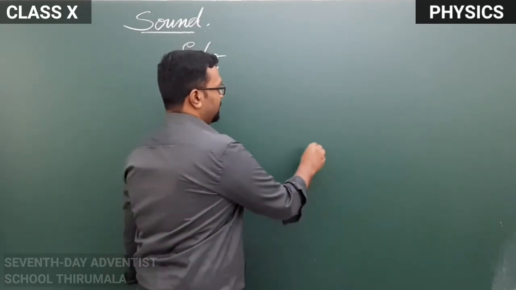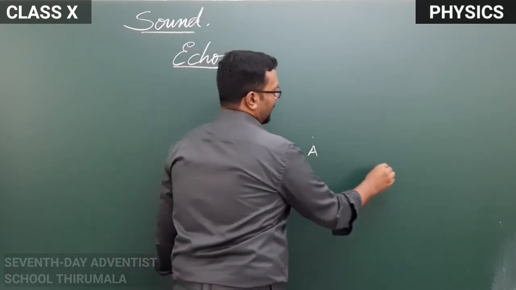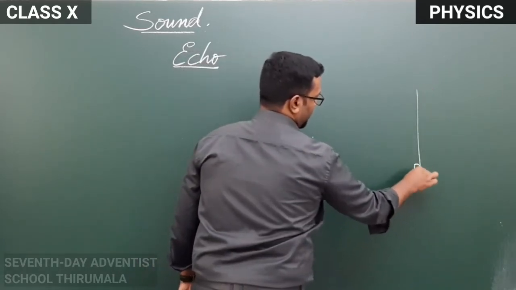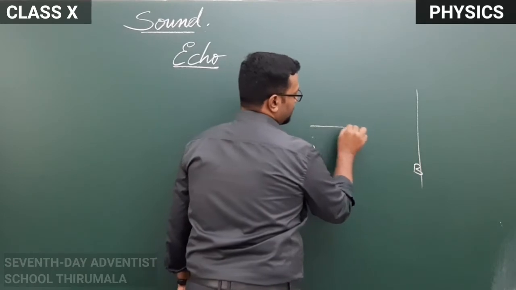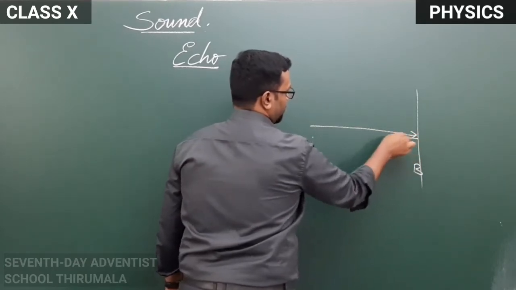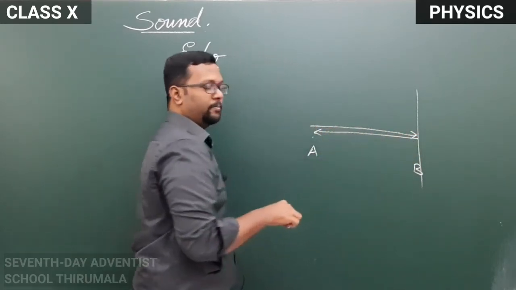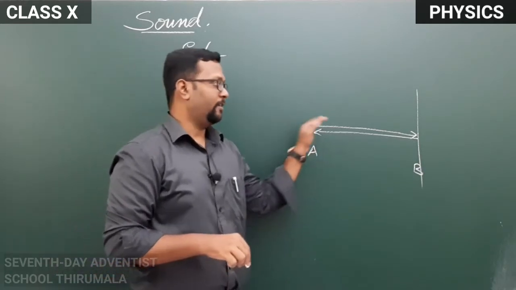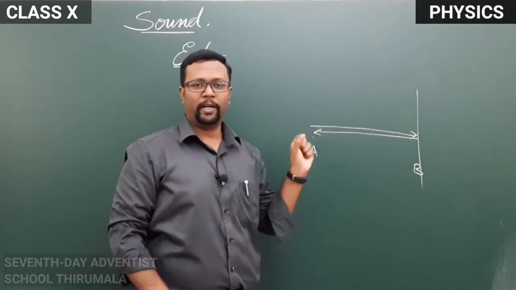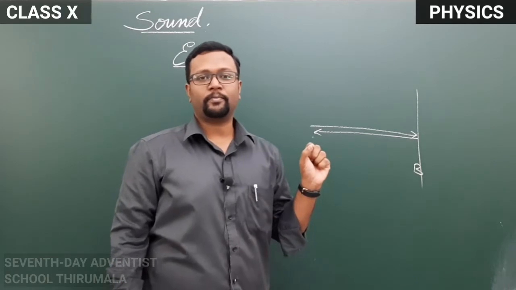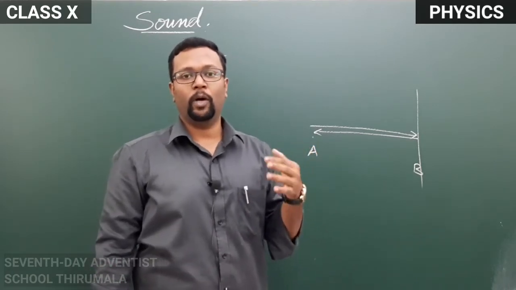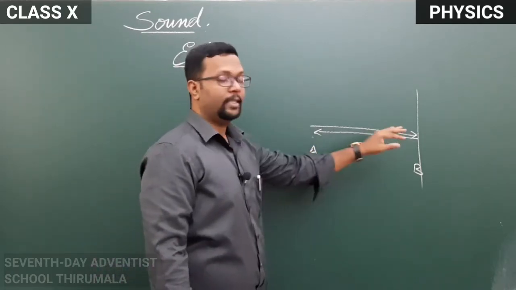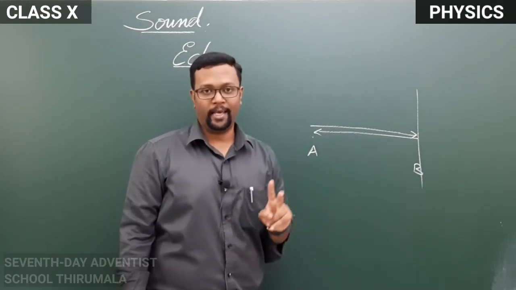For example, if a person is standing at point A and there is an obstacle at point B, the sound produced by this person can travel, hit the surface and come back to the person, and you will hear the reflected sound after a short period of time, maybe some 0.5 seconds or after 1 or 2 seconds. Then that second sound is called echo.